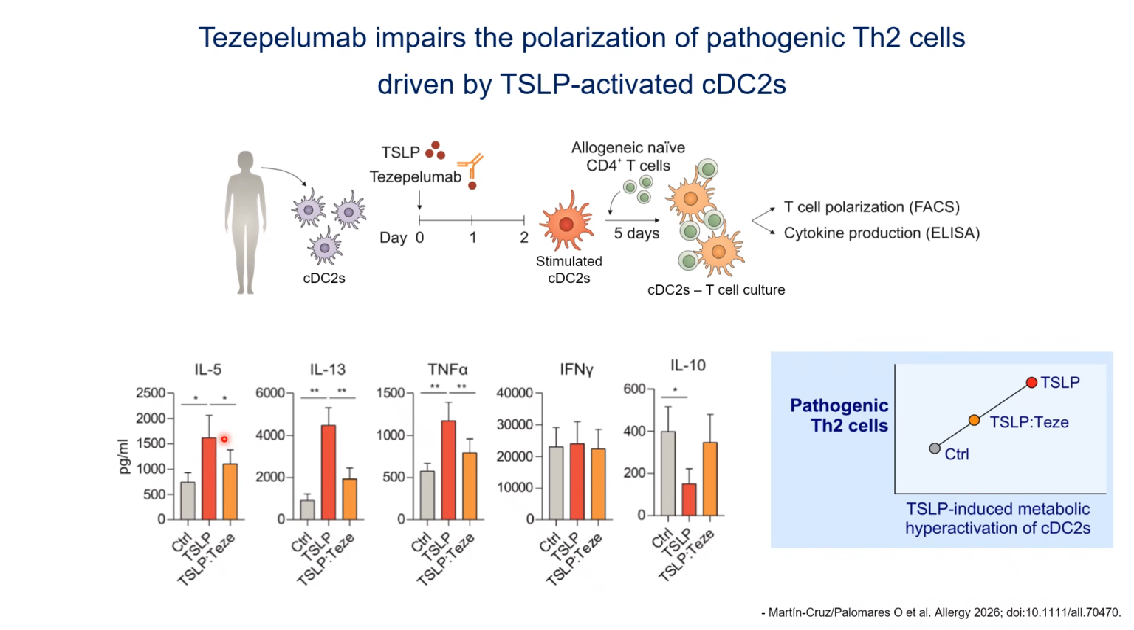Tezepelumab was able to inhibit the induction of type 2 cytokines and the pro-inflammatory cytokine TNF-alpha, and to restore the production of IL-10. Interestingly, our correlation analysis demonstrated that the TSLP-induced metabolic hyperactivation of conventional type 2 dendritic cells was significantly and positively associated with the number of pathogenic Th2 cells generated by these dendritic cells.